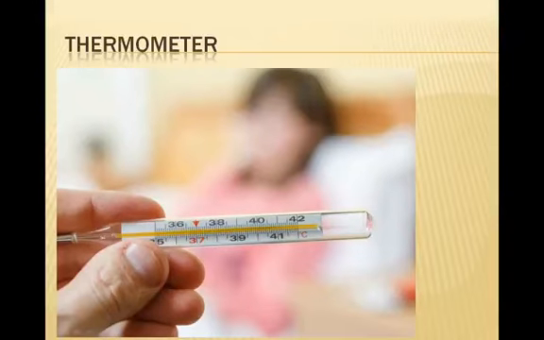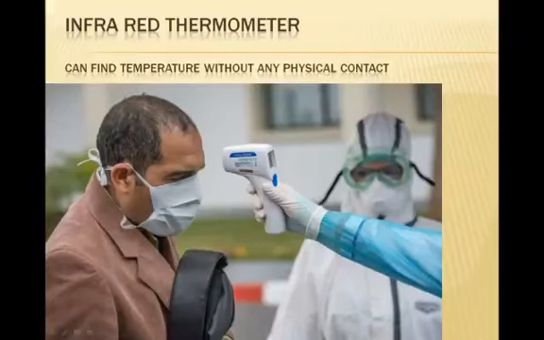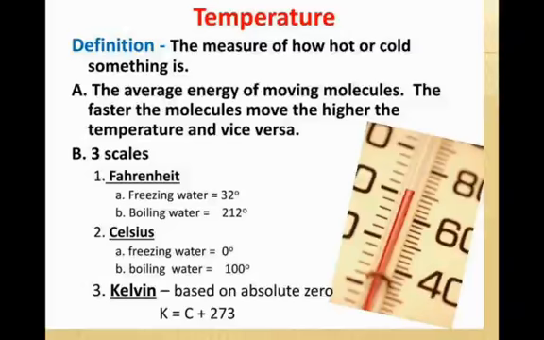How will you measure the temperature? Only with the help of a thermometer. Okay, there are many thermometers. Next, the definitions: the measure of how hot or cold something is, the average energy of moving molecules. The faster the molecules move, the higher the temperature, and vice versa. The three scales are Fahrenheit, Celsius, and Kelvin.